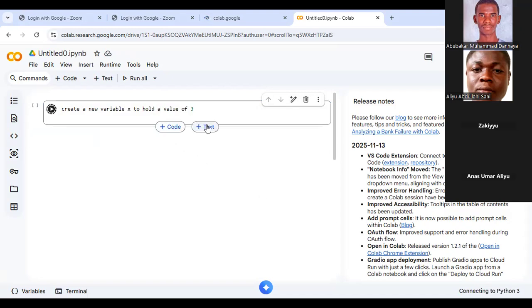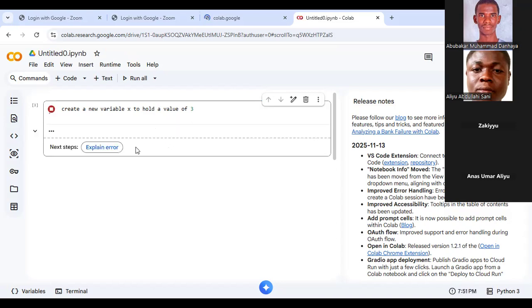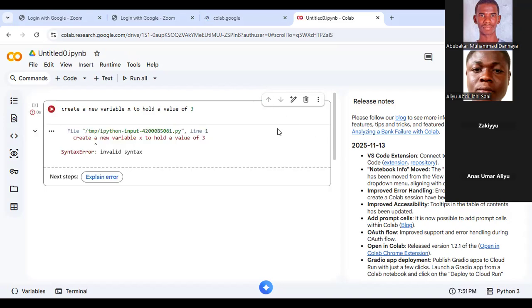So this is just like a Jupyter notebook. You know, Jupyter notebook gives you a chance to either write Markdown or to write code. So here, if you want to write Markdown, you click on this text. If you want to write code, you click on this one. Okay.